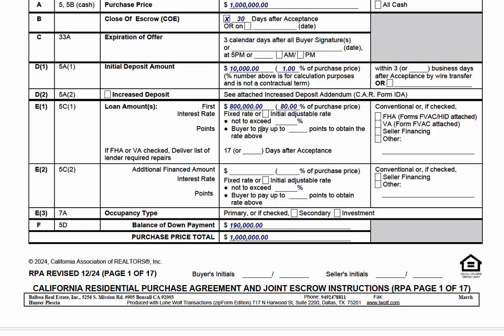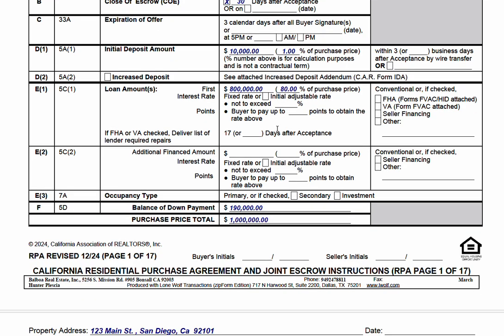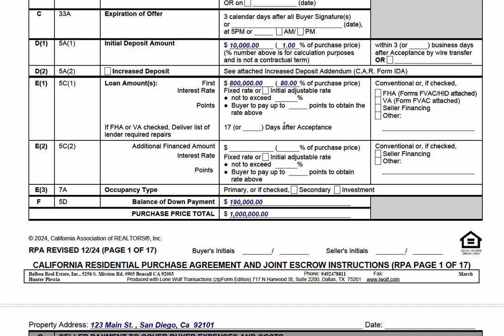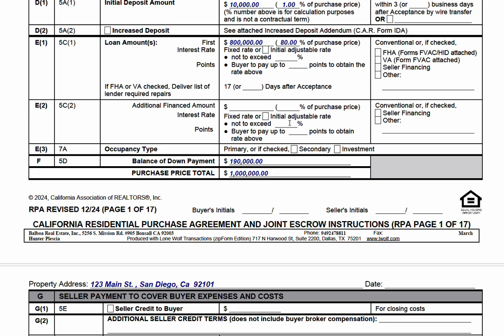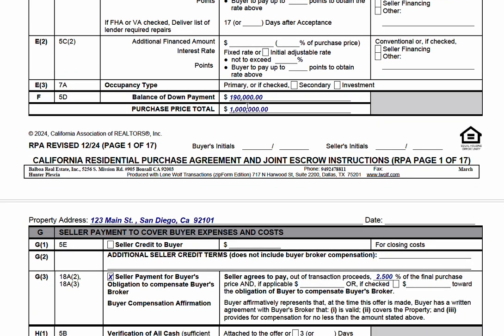Come down here. I'm getting a loan of $800,000, meaning the buyer's putting $200,000 down. So I put $800,000 here. And by default, it's a conventional mortgage, so I'm going to leave all this alone. Now, some agents write in the not-to-exceed percentage rate, and you can put that in if you want. I think it's toothless, and a lot of agents don't. I'm just showing you how I'd fill this out in a hurry. This is automatically calculated for you, the balance of the purchase price, and it should all balance out to equal the total offer price here.